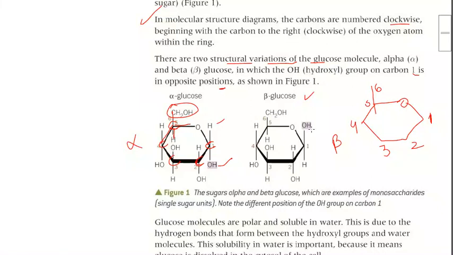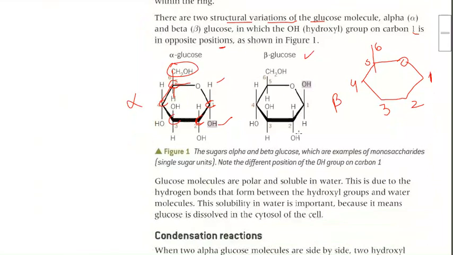So we have to first of all see the next carbon to the oxygen. First carbon. For the beta one, it's just opposite. For the first one, beta one, everything is similar to that of the alpha, but the difference is this. You can clearly see OH is above. The first one is opposite.